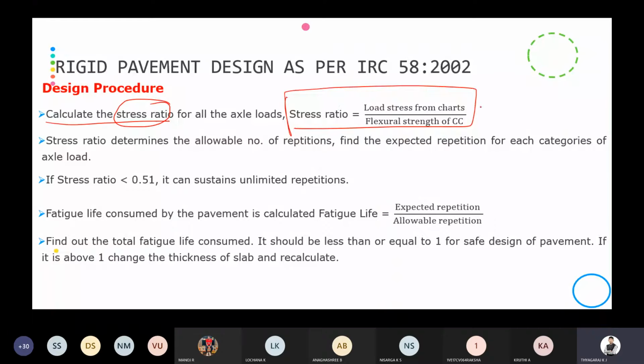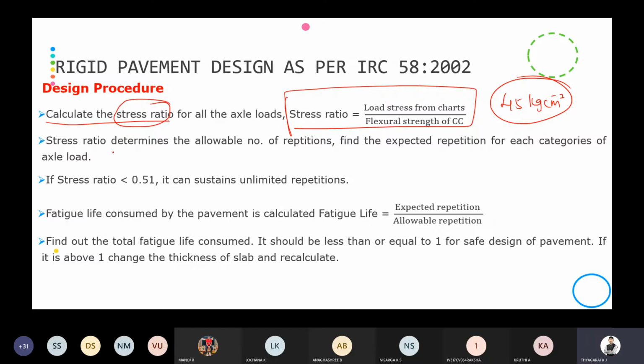It is the load stress from the chart. From the charts you are going to get the stresses, be it edge stress, corner stress or interior stress, any type of stress. That load stress from the chart is divided by the flexural strength of cement concrete. As we all know, the flexural strength of cement concrete is 45 kg per centimeter square. So you have to calculate the stress ratio for the given thickness.